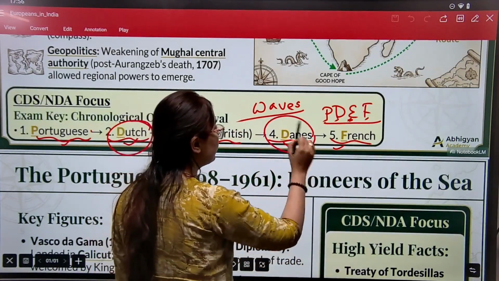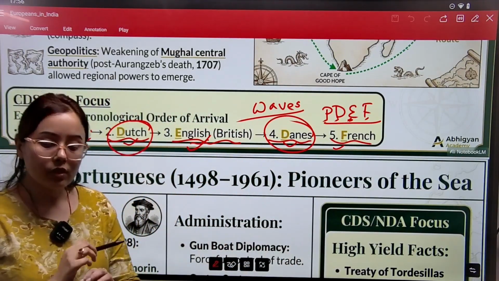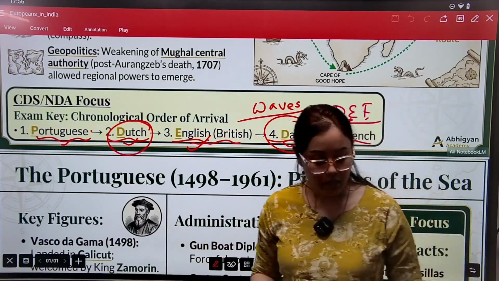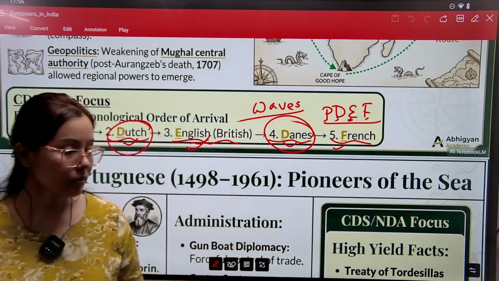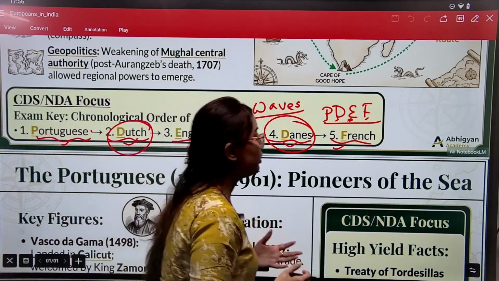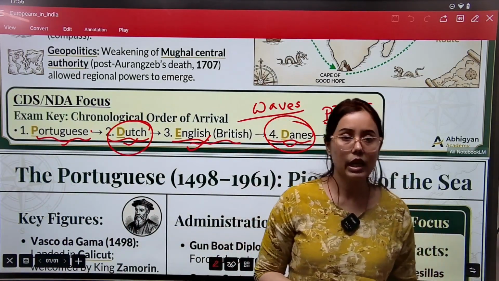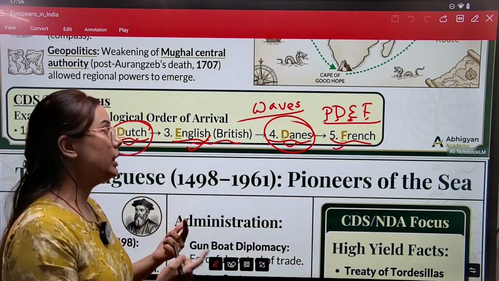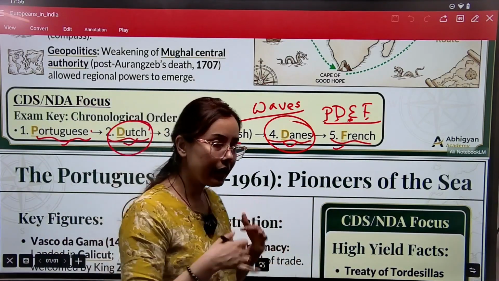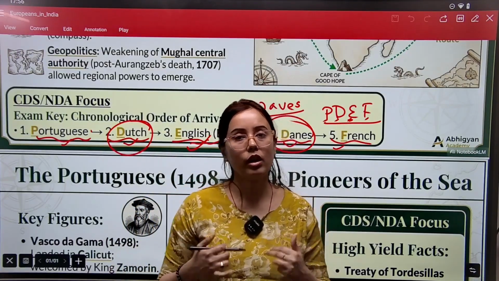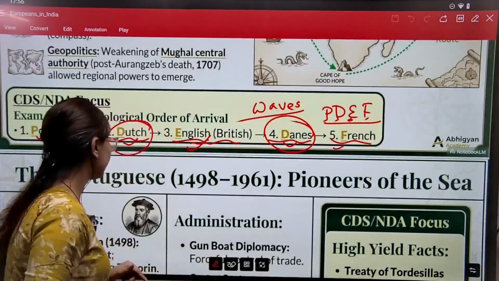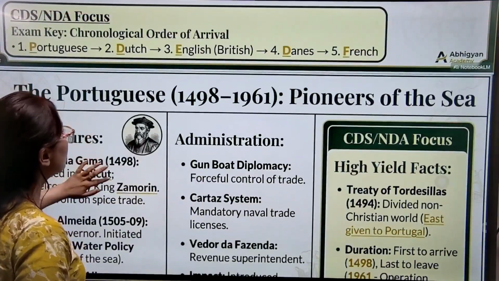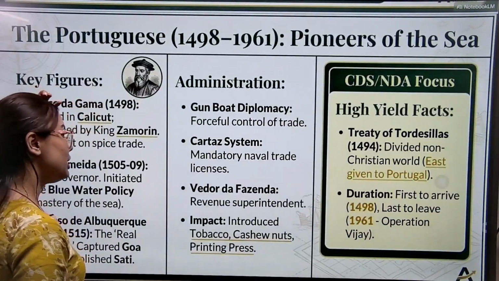Between that, there were Danes, but Danes were not that important from your exam perspective, because these Danes actually came to India for some kind of missionary activities. They had more interest in missionary activities instead of financial gain. So Danes were not important for our exam perspective, right? Now, when it comes to the Portuguese, we have to know certain important points about them.